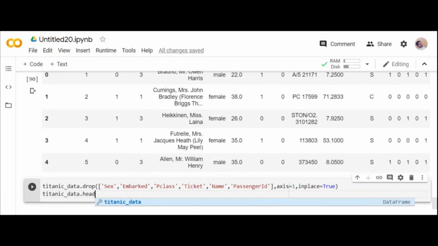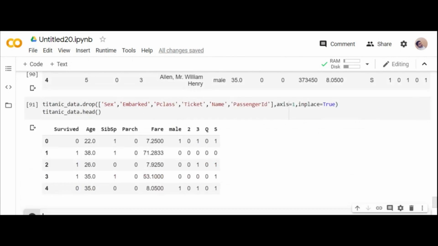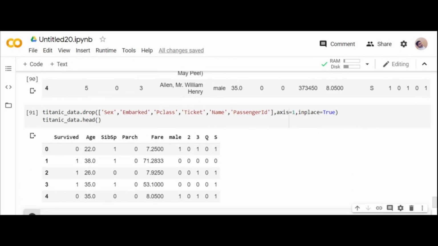Titanic underscore data dot head. See, you can see your data, everything in numerics. So this is our target. Now you can do modeling. You can start building a model. So I've used simple analysis libraries where, however many columns you may have, you can start cleansing them. The next step is building a model. That's what we are covering in another webinar, where you understand how we build a regression model and how we build a classifier. That comes in building a model.